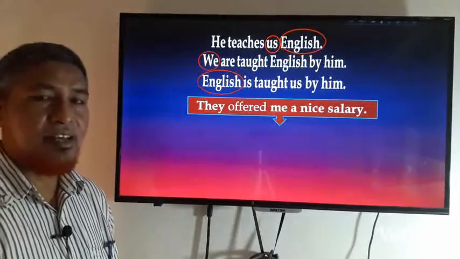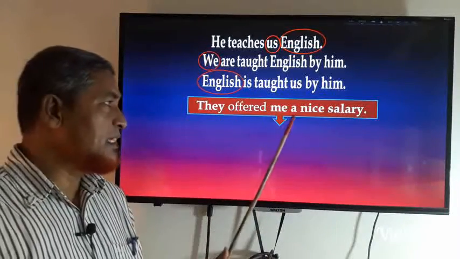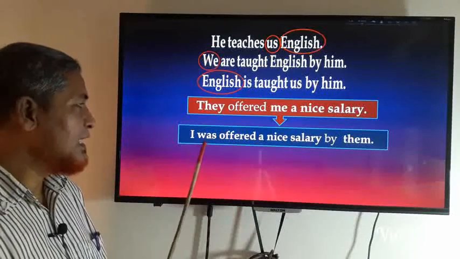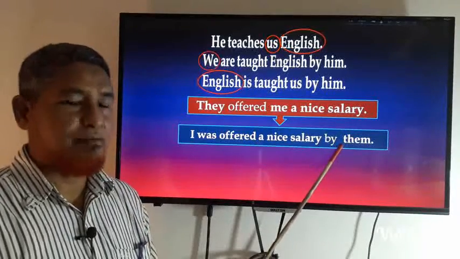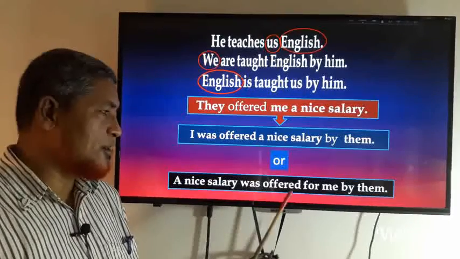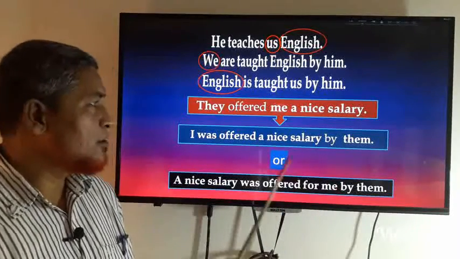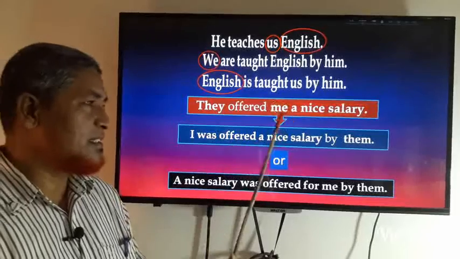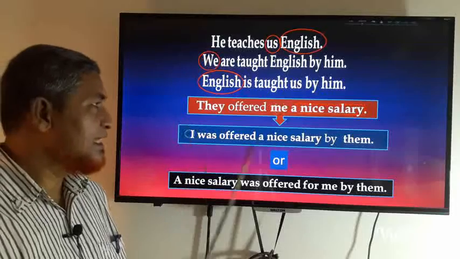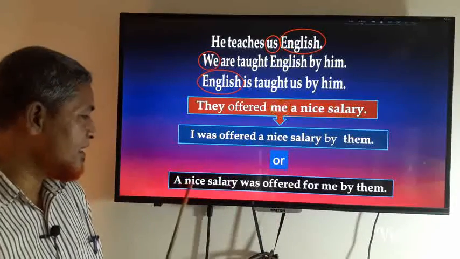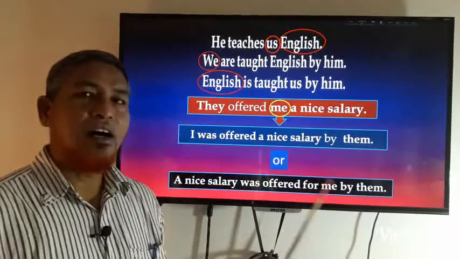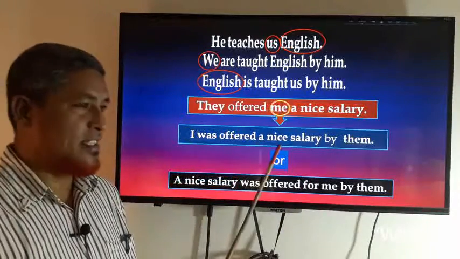Okay, my dear student, there is another example here. They offered me a nice salary. So the answer will be I was offered a nice salary by them, or we can write it a nice salary was offered for me by them. So there are some marking objects. Here are two marking objects. First of all, me is changed here, I, and a nice salary is changed here, a nice salary, subject of passive voice. Okay, so you will do it like this.